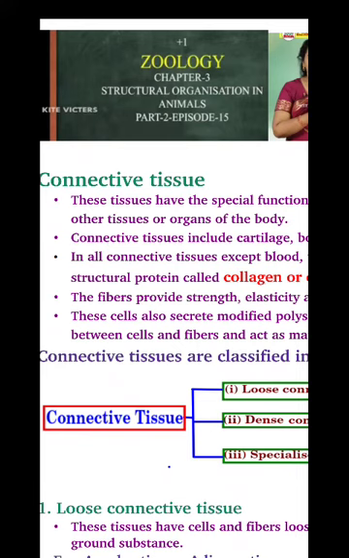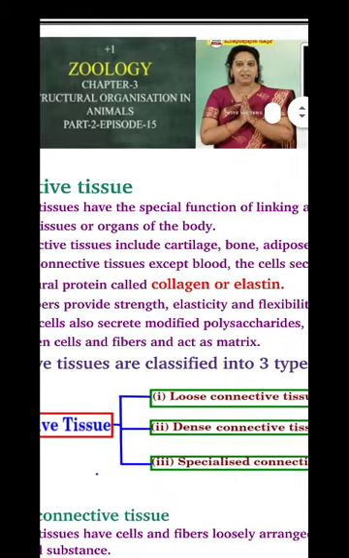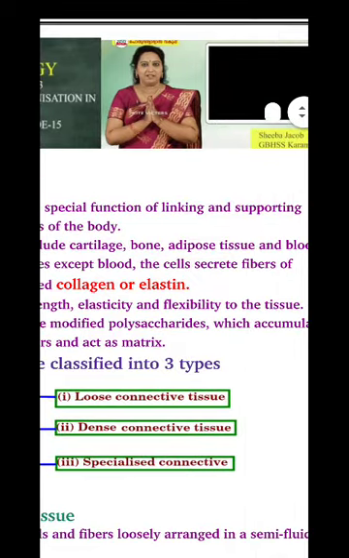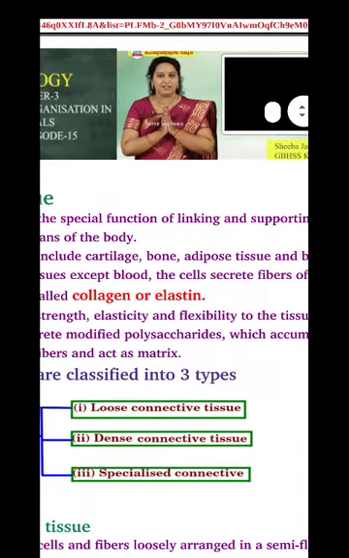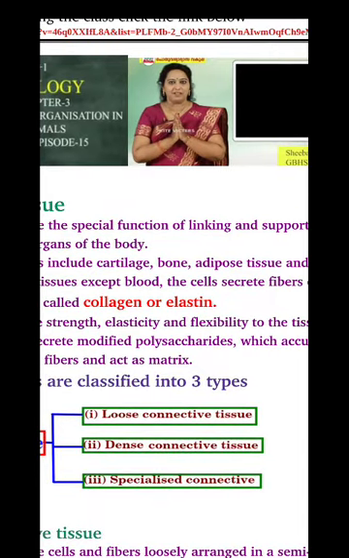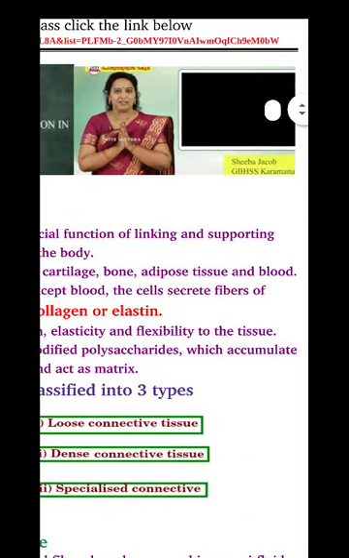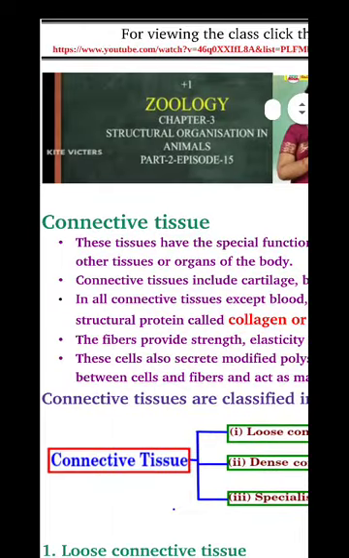Okay, the tissue which joins the other tissues or organs of the body includes cartilage, bone, adipose tissue and blood. Okay, cartilage, bone, adipose tissue and blood are connective tissues.